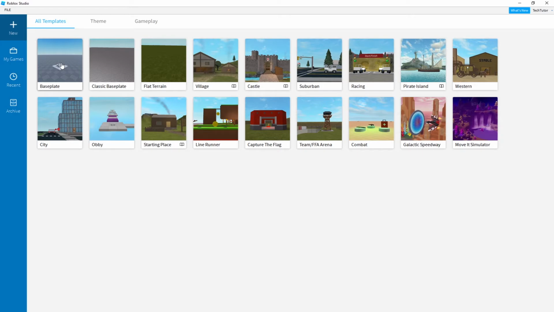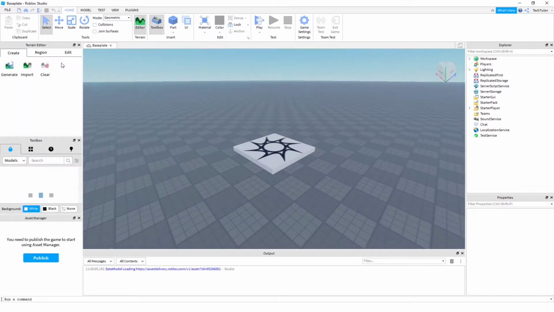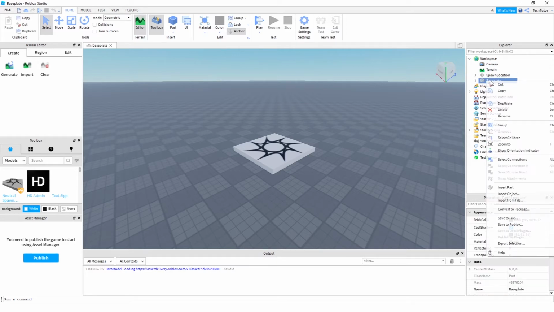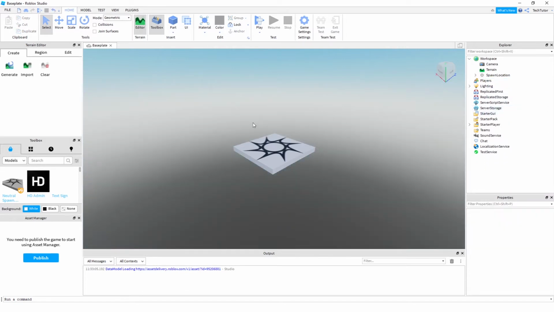So click Base Plate. And now once you get into this screen, they want you to expand the workspace, and they actually are saying that you should delete the base plate, which I guess we'll do, because for this, they want to create what is called an obby, or an obstacle course. That's the example they give you. So if you delete this base plate, you'll see that it has gone away. So if I were to run this game now and you jump, you are just going to fall forever until eventually you hit a point where you die and then you respawn.